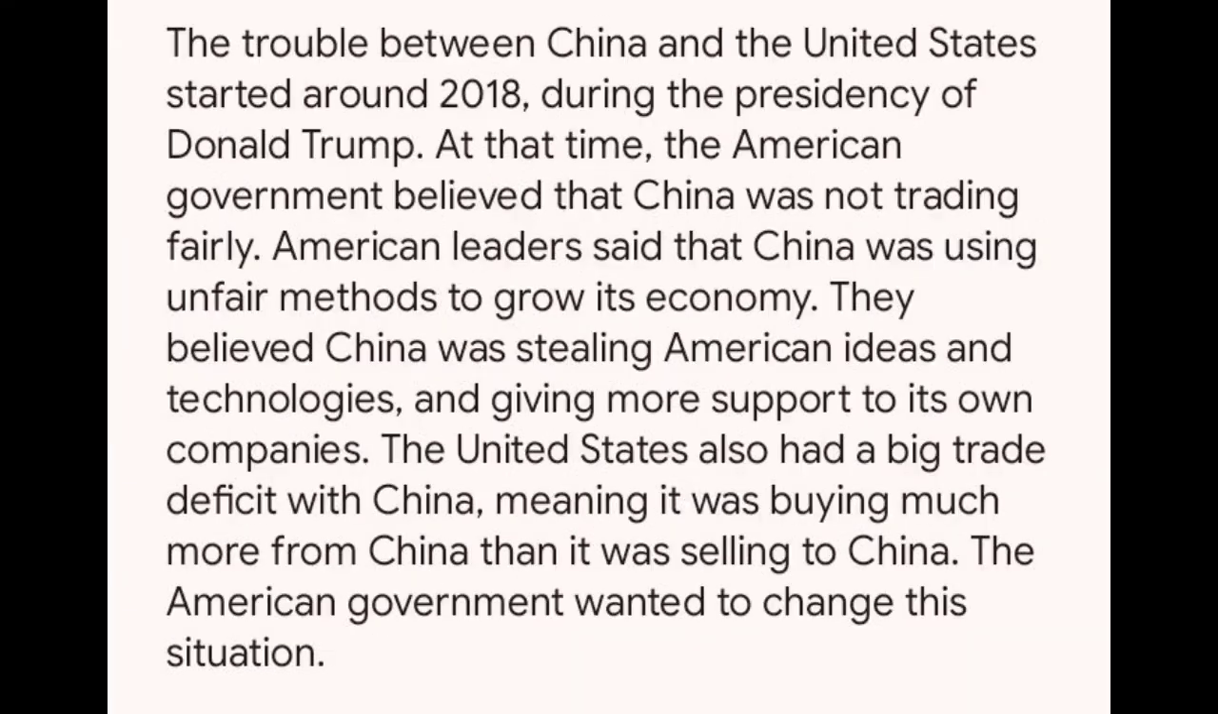The trouble between China and the United States started around 2018, during the presidency of Donald Trump. At that time, the American government believed that China was not trading fairly. American leaders said that China was using unfair methods to grow its economy. They believed China was stealing American ideas and technologies and giving more support to its own companies. The United States also had a big trade deficit with China, meaning it was buying much more from China than it was selling to China. The American government wanted to change this situation.